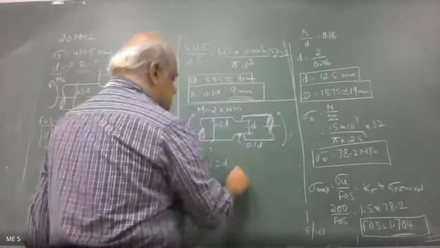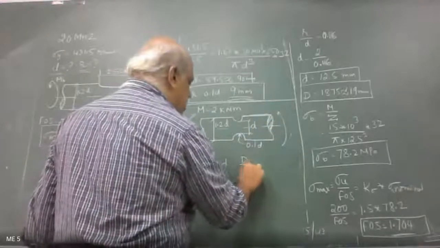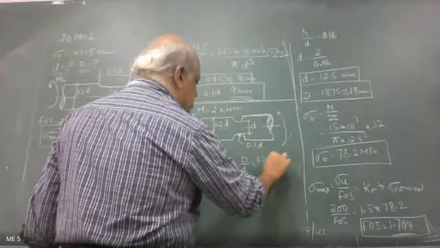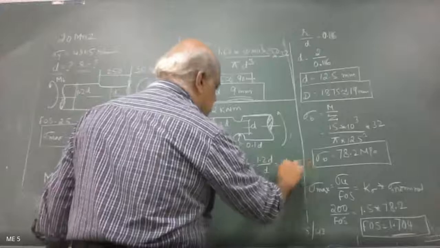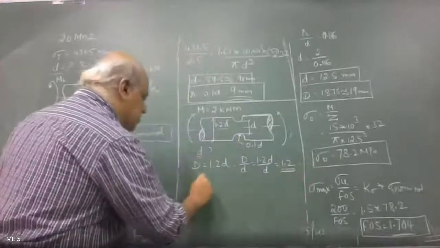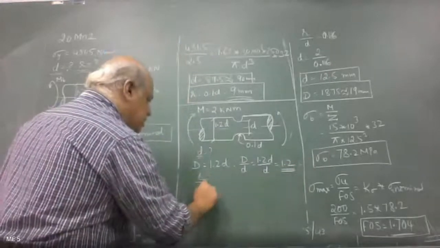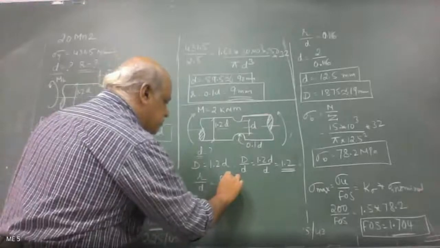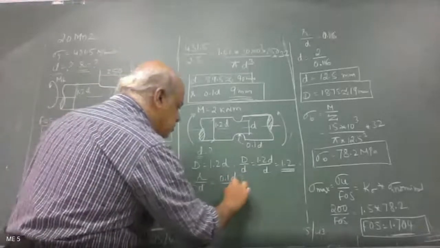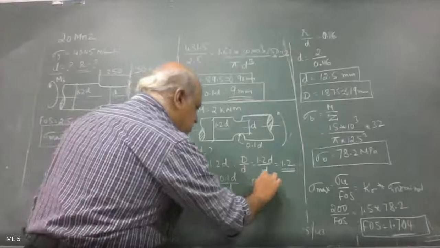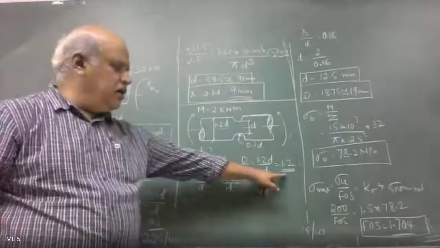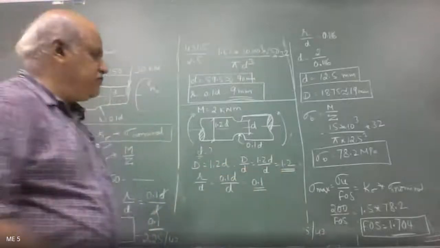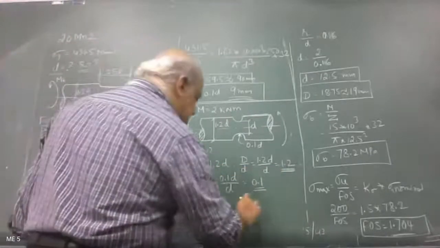So D by d is equal to 1.2d divided by d, that's equal to 1.2. Then what is r by d? r by d is equal to 0.1d by d, that is 0.1.